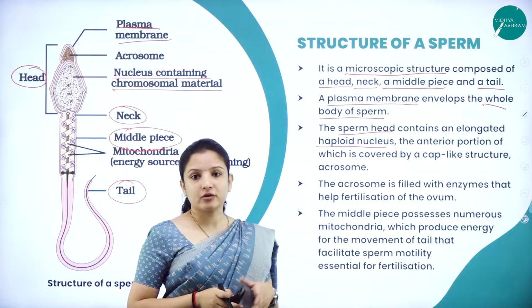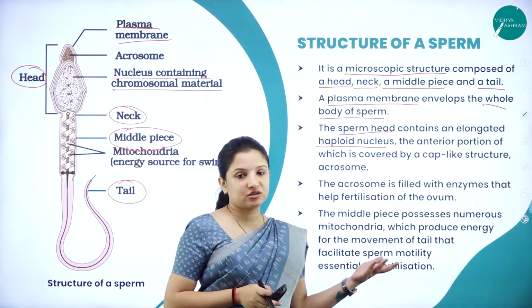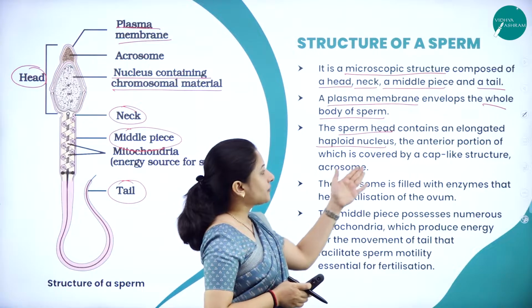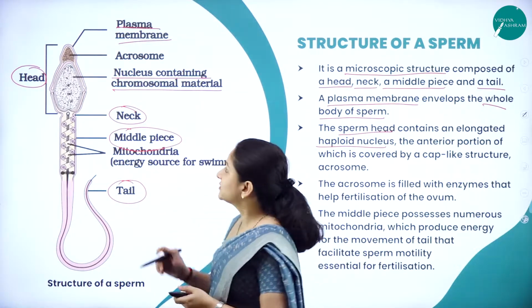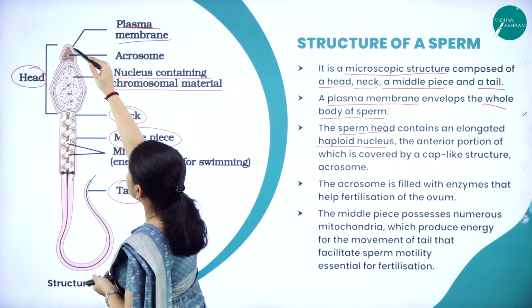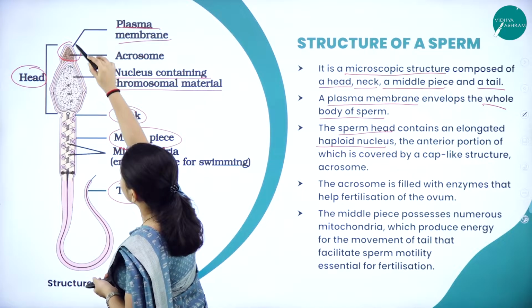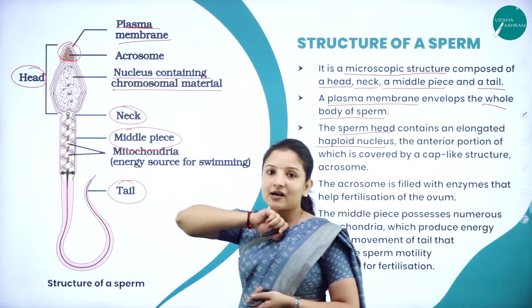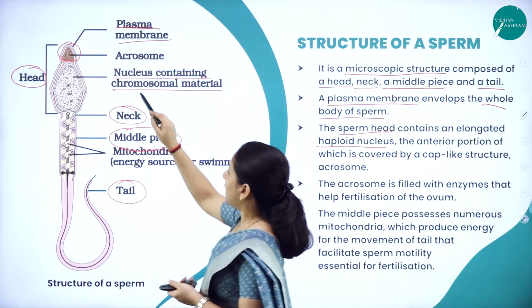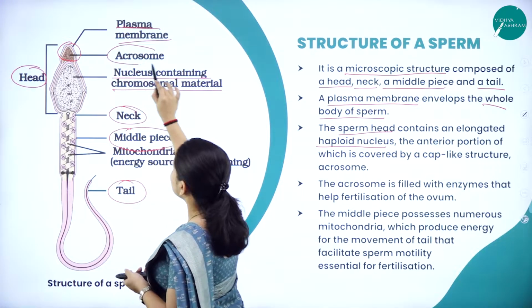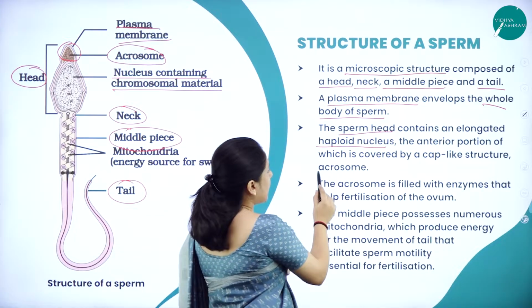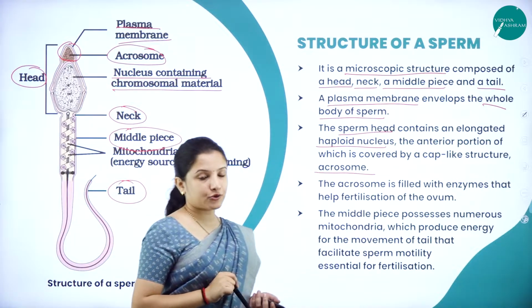Of course, the nucleus is haploid because the sperm is haploid. And the anterior portion, that is the tip of the head, if you can see, it is covered by a cap-like structure. Can you see here? It looks just like an arrow, right? It is covered by a cap-like structure and it is called the acrosome.